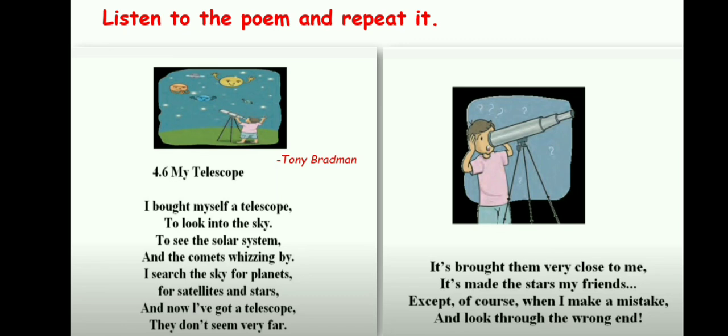My Telescope by Tony Bradman. I bought myself a telescope to look into the sky, to see the solar system and the comets whizzing by. I searched the sky for planets, for satellites and stars, and now I've got a telescope. They don't seem very far. It's brought them very close to me. It's made the stars my friends. Except, of course, when I make a mistake and look through the wrong end.